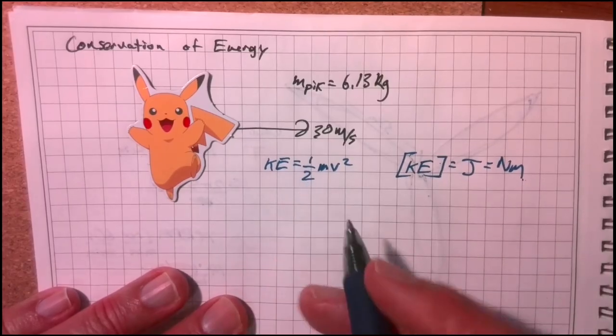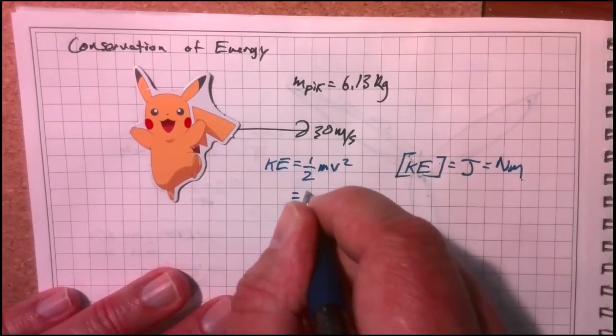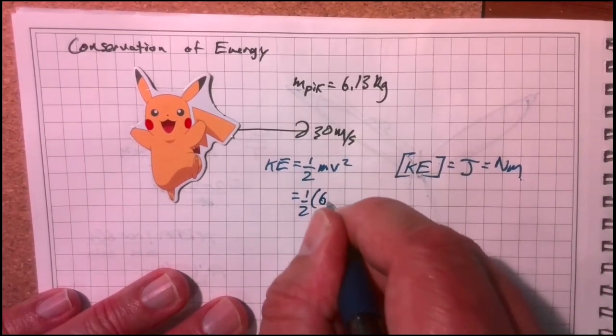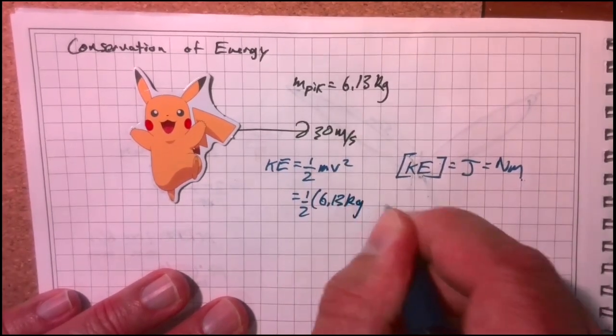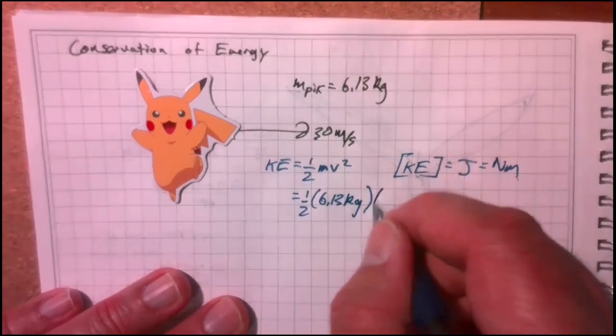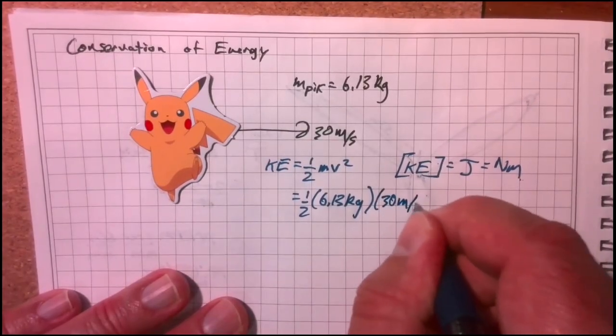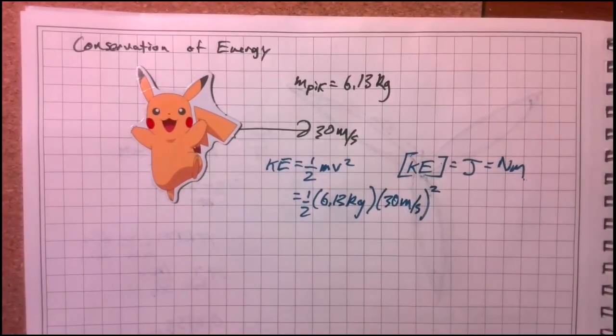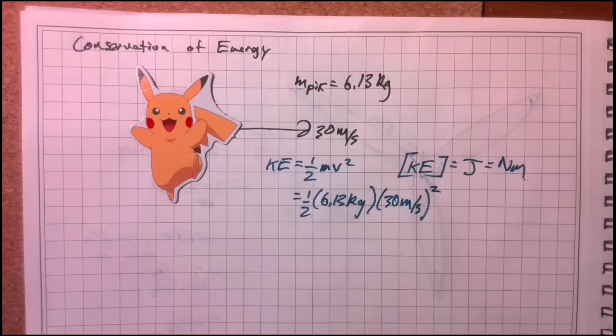But for kinetic energy, let's plug into the formula, 1/2 mv squared. So Pikachu's mass is 6.13 kilograms times his velocity, which is 30 meters per second, squared. Now we can calculate what Pikachu's energy is.